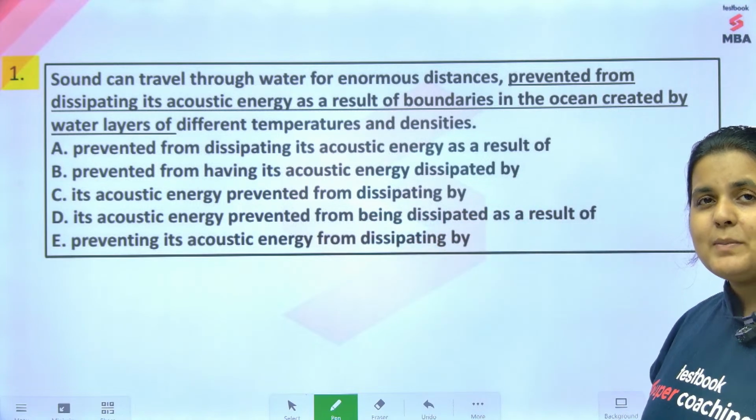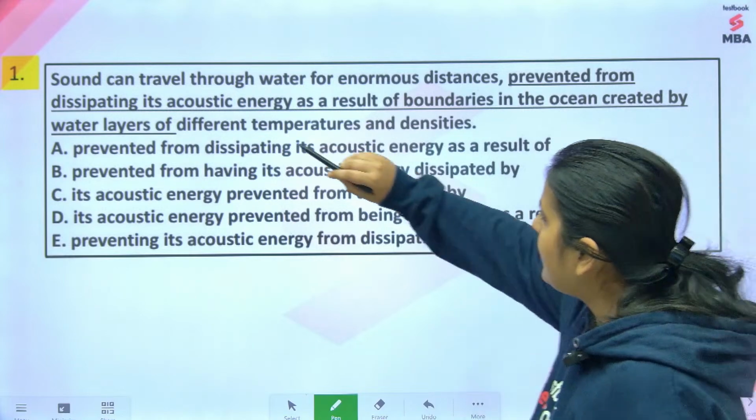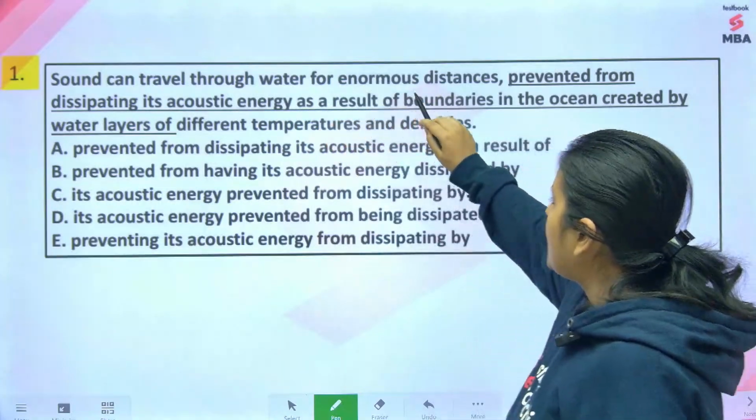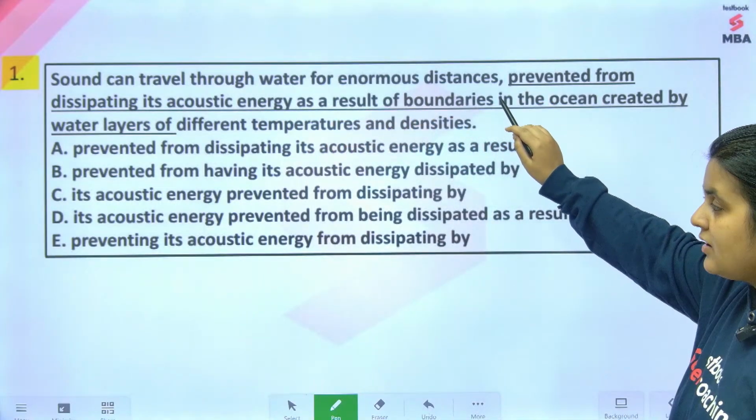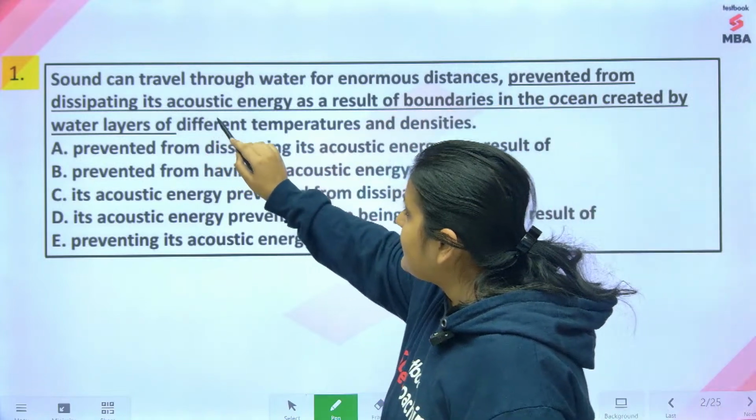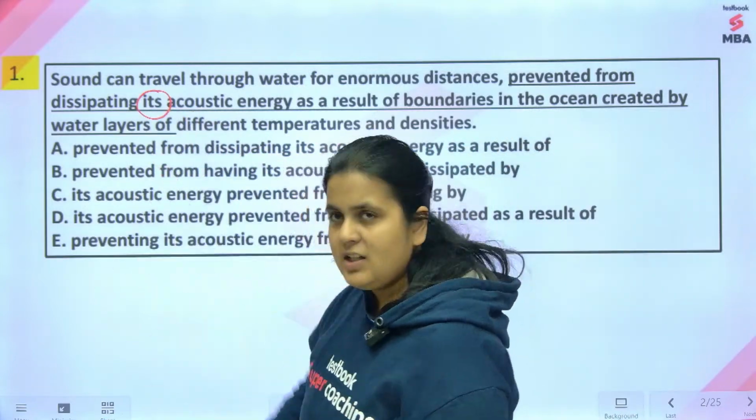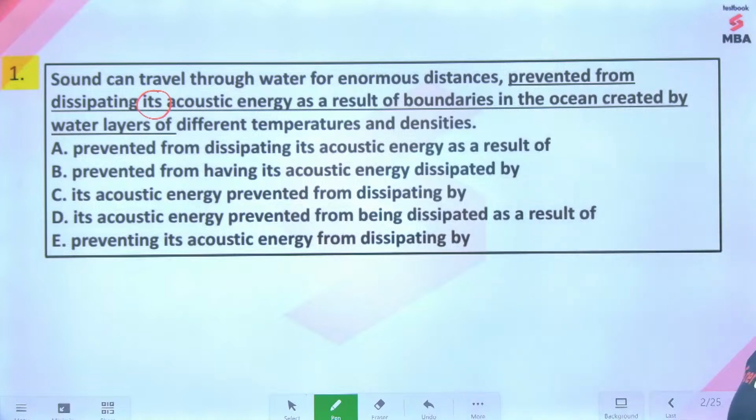अब देखोगे कि you might get confused here. तो अब क्या करो, उसको step by step लो. देखो, sound can travel through water for enormous distances. Okay, prevented from dissipating its acoustic energy. Now this its acoustic energy, किसकी acoustic energy की बात कर रहे हो आप? Is it sound or is it water? That should be very clear.